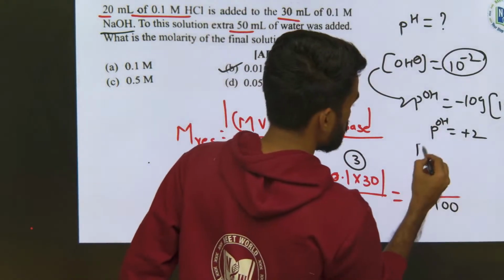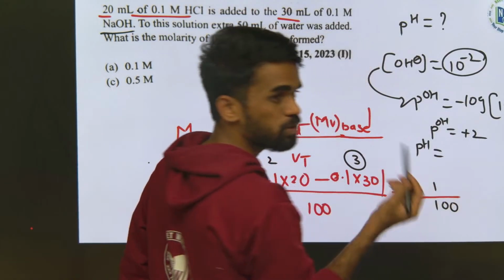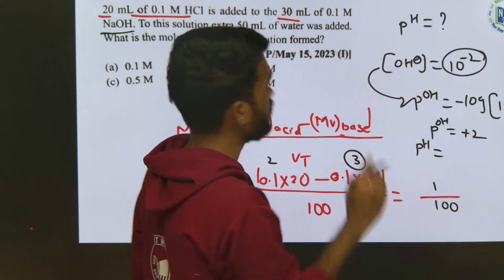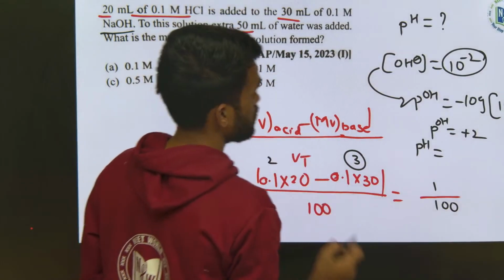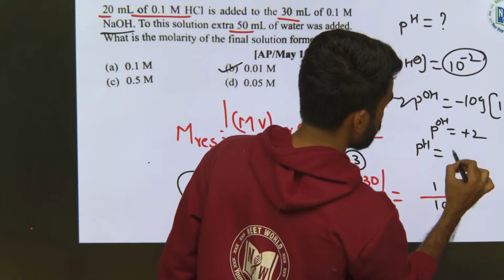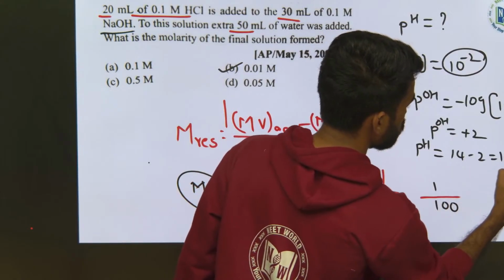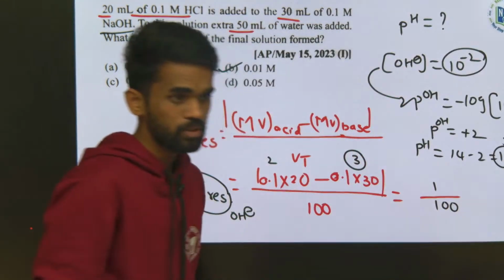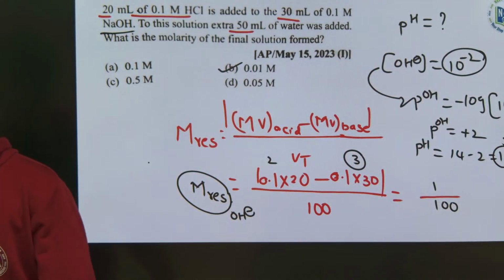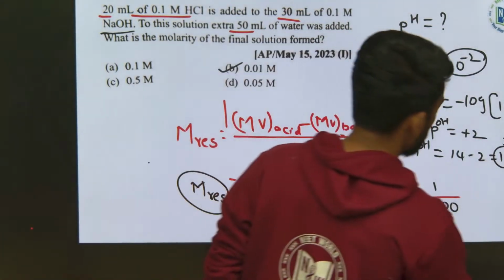The next, pH means what? pH plus pOH is equals to 14 at 25 degrees Celsius. Okay. So here I can say 14 minus 2, that is 12. This could be your answer. Is this clear? Right. If the things are clear, let us move forward.